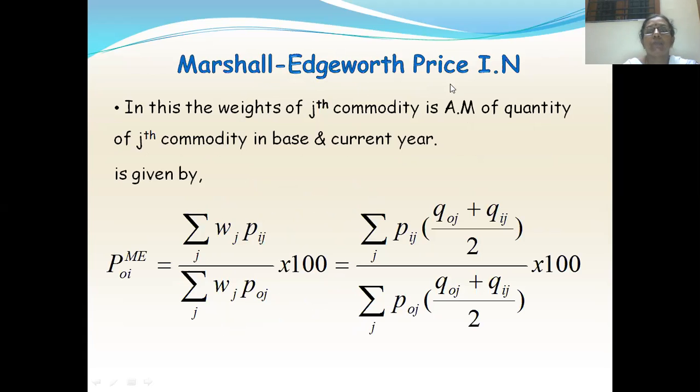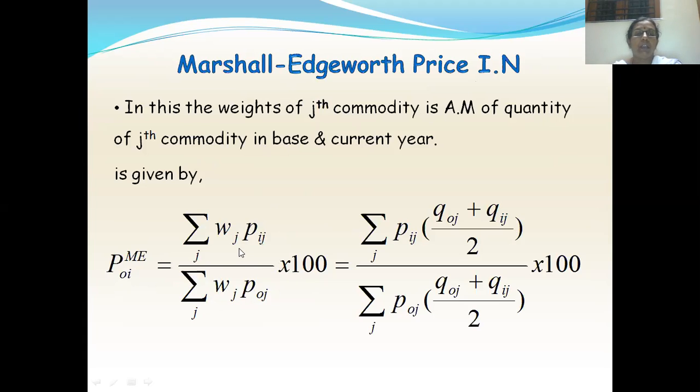Next we have the Marshall-Edgeworth price index number. In Marshall-Edgeworth, weights are taken as the arithmetic mean of the quantities of the jth commodity in both the years. That means the weight of the jth commodity is the arithmetic mean of the quantity of the jth commodity in the base year and current year.